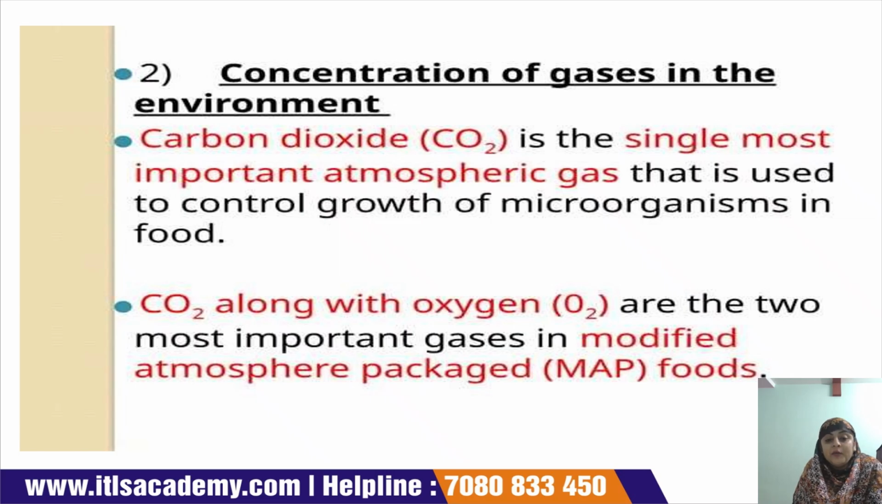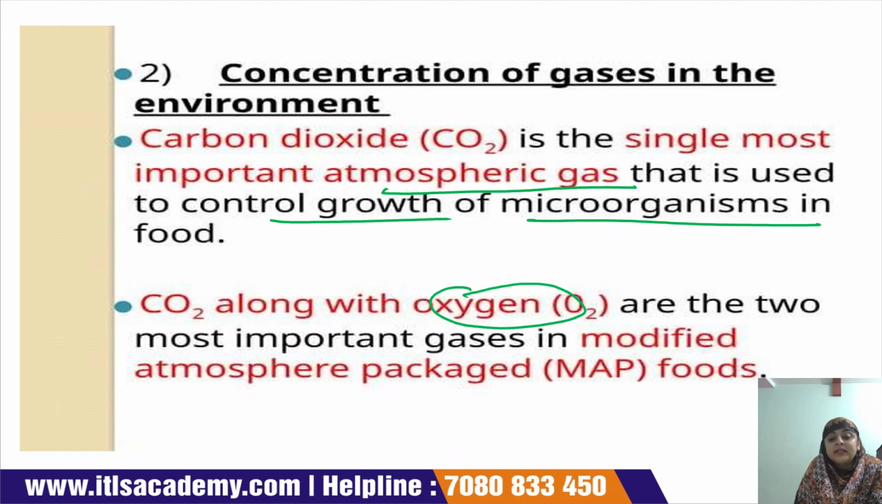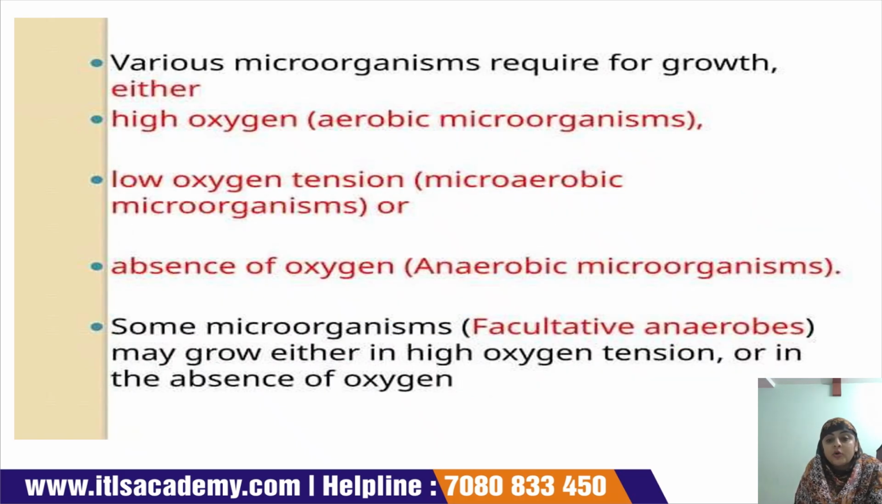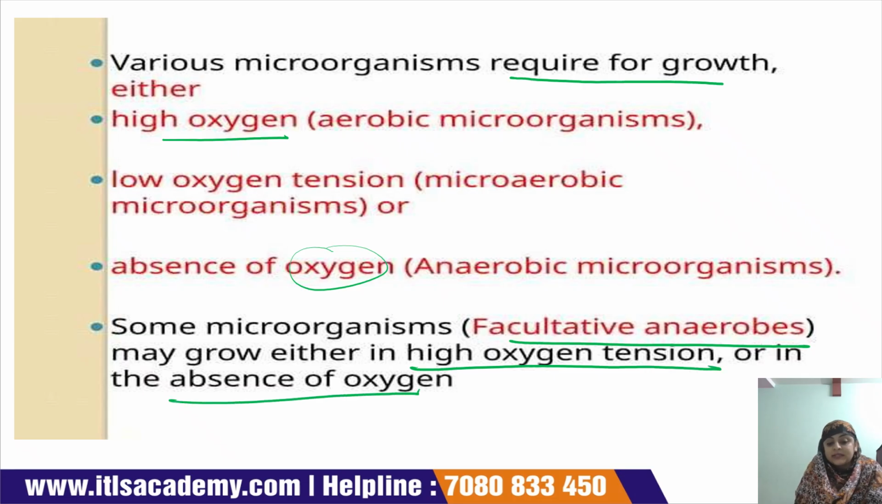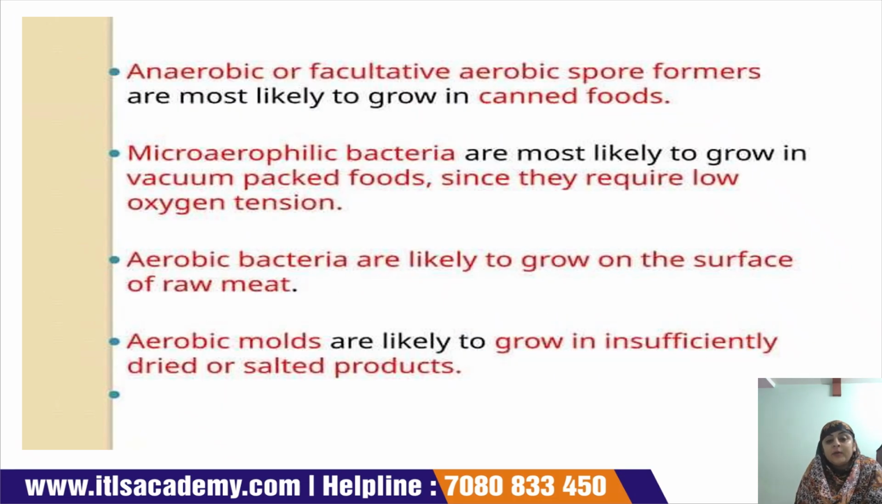Concentration of gases in the environment. Carbon dioxide is the single most important atmospheric gas used to control the growth of microorganisms in a food product. Carbon dioxide along with oxygen are the two most important gases used in modified atmosphere packaged foods. Various microorganisms require either high oxygen or low oxygen tension for growth. Some bacteria, that is facultative anaerobes, may grow either in high oxygen tension or in the absence of oxygen. Anaerobic spore formers most likely can grow in canned foods.